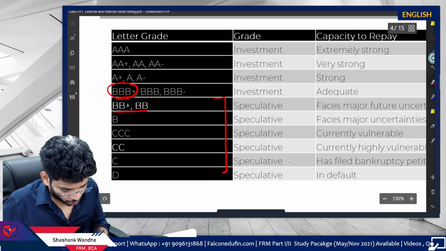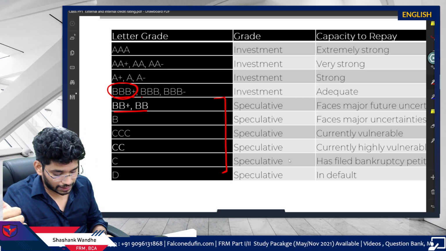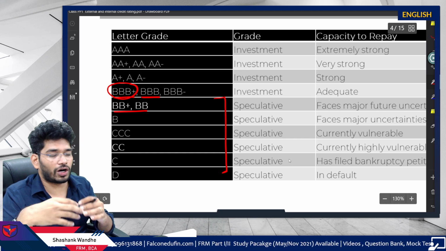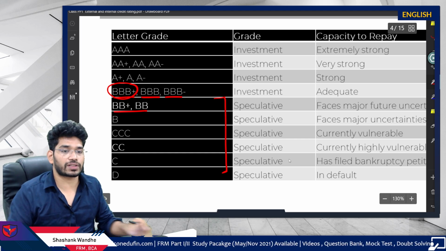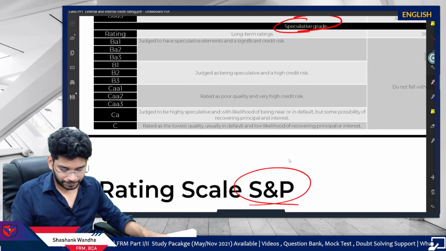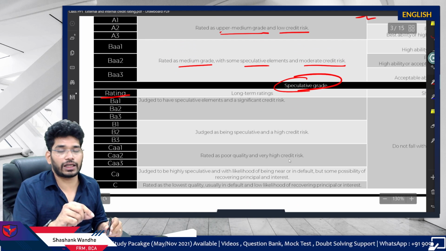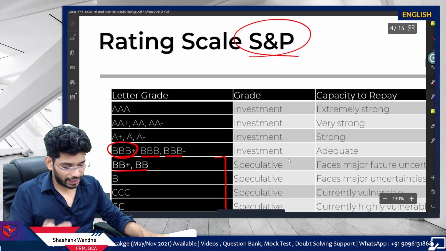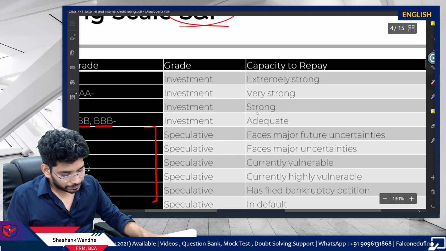So which one is more credit worthy, which one is a better credit rating? Triple B plus, then BBB or triple B, whatever you like, and then triple B minus, right? In similar fashion, you have the cutoff at BA1 in the case of Moody's. So Moody's and S&P's have a difference. Remember this if possible.